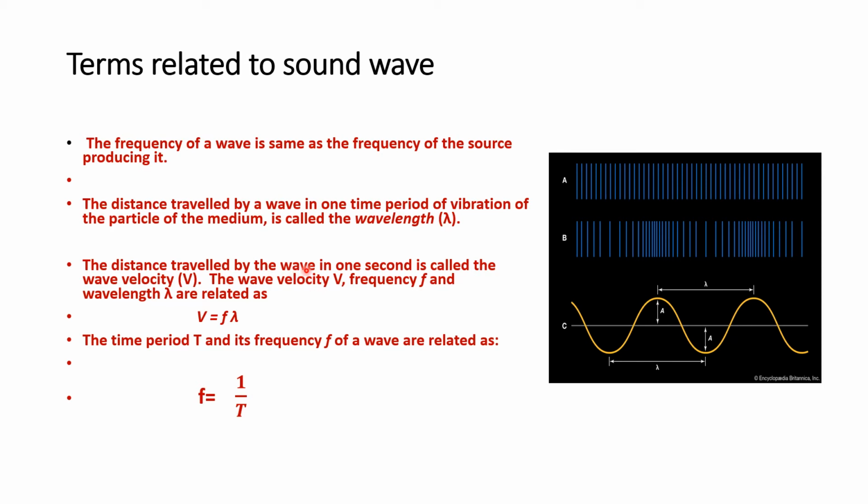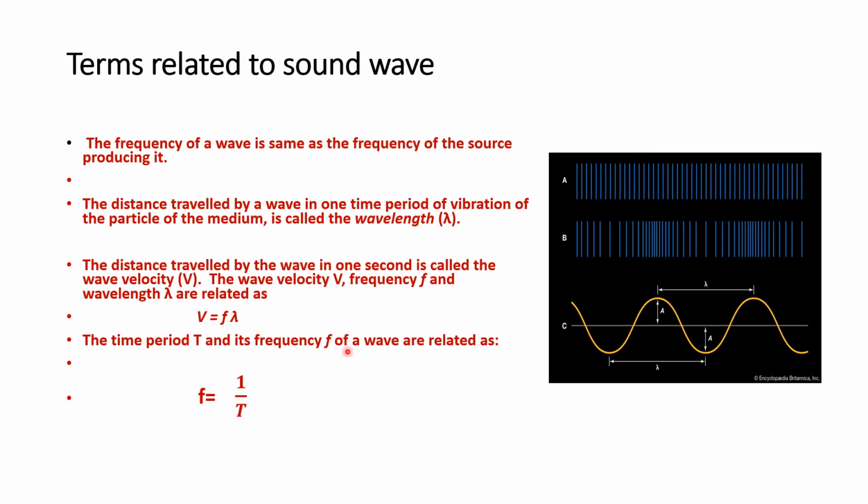Now the distance traveled by the wave in 1 second is called the wave velocity. So the speed of the wave, that we say, is distance traveled per unit time. So what is the relationship between velocity of the wave, frequency and wavelength? V is equal to F lambda. This all you have studied. You have done many numerical problems also based on this formula.